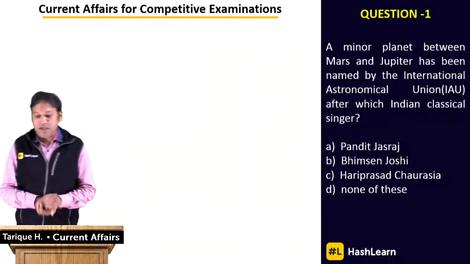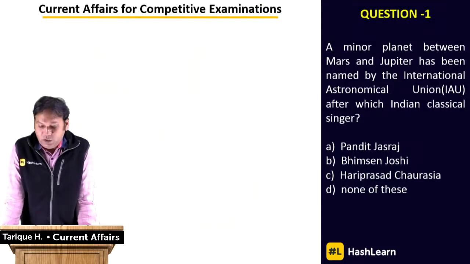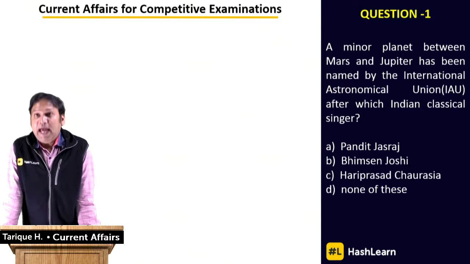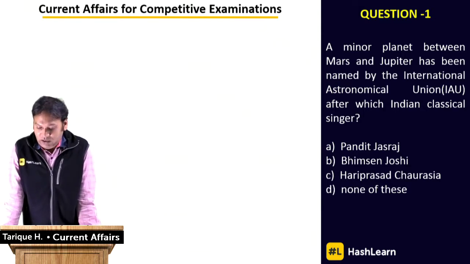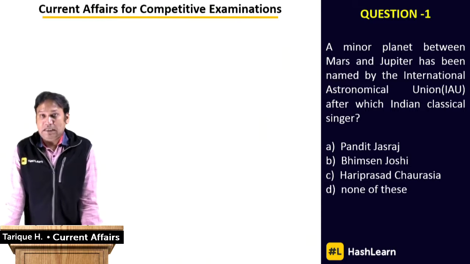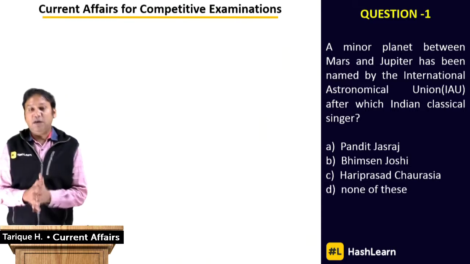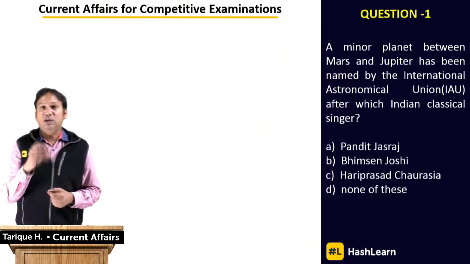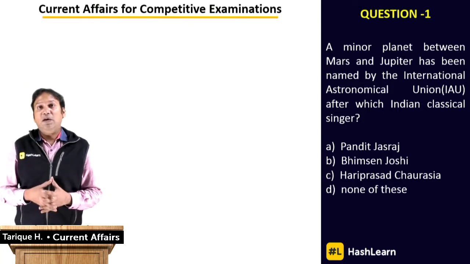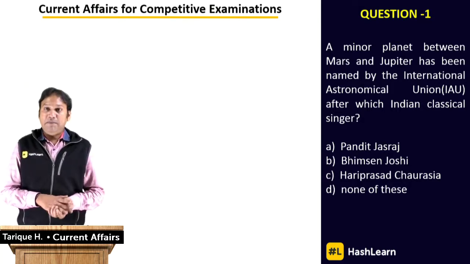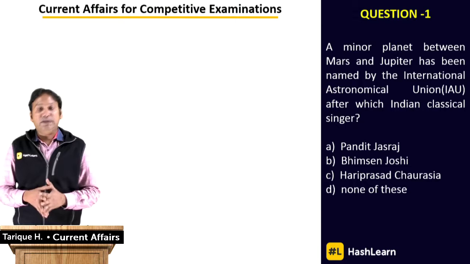Okay, let's start with the first question here. A minor planet between Mars and Jupiter has been named by the International Astronomical Union after which Indian classical singer? So there's this minor planet, or what you call dwarf planets, asteroids, are also sometimes classified as minor planets, and there are lakhs of them in our solar system.